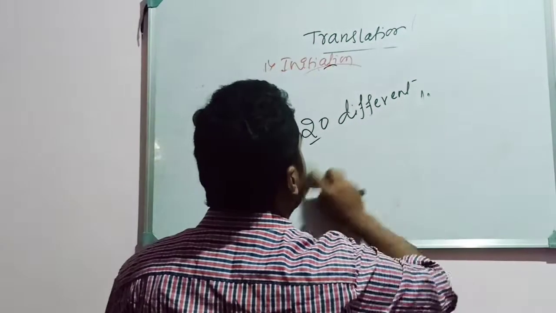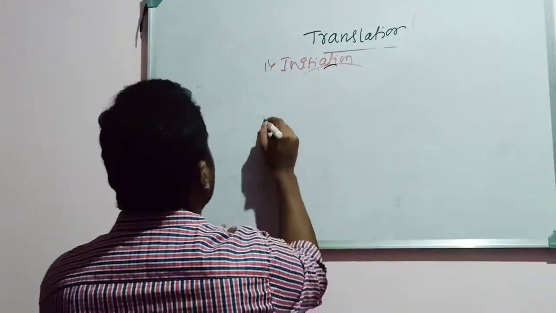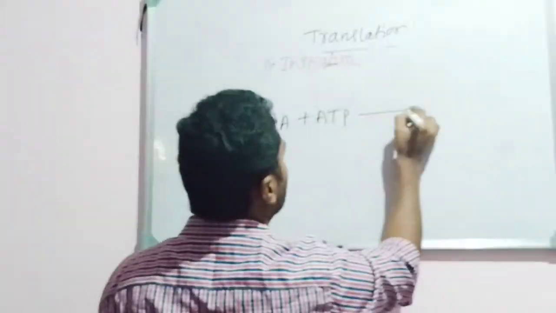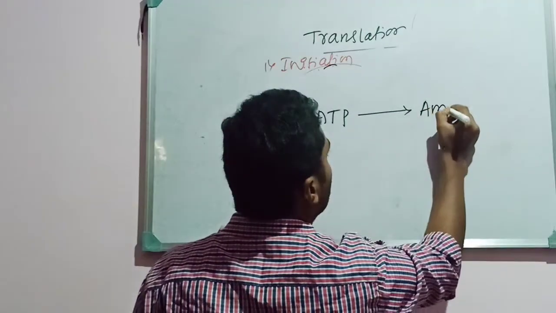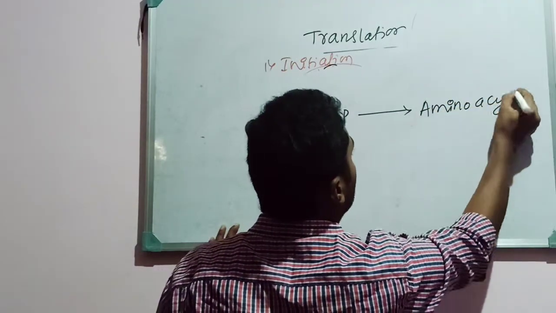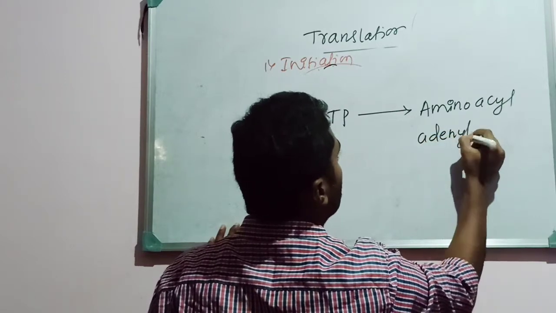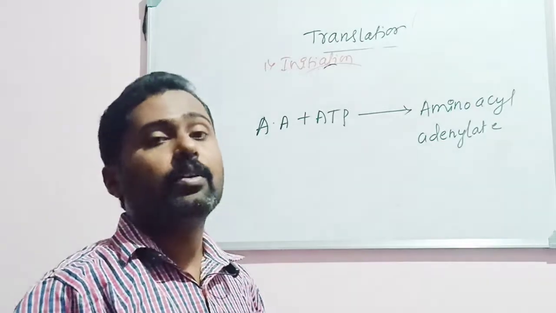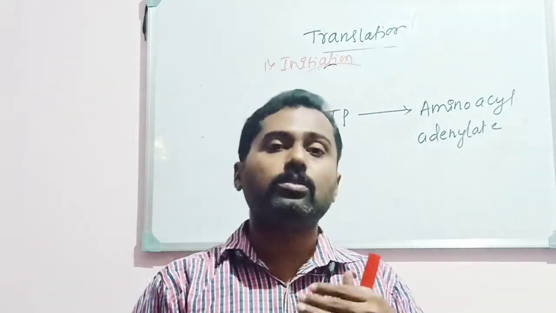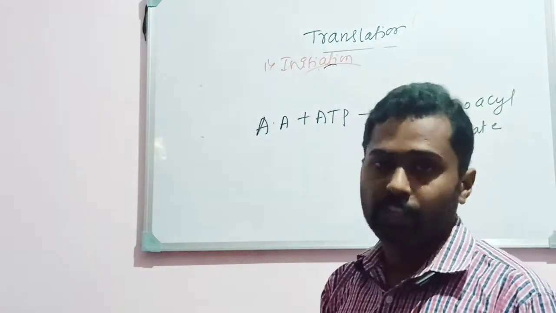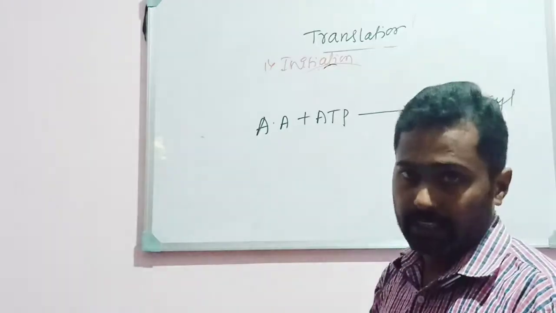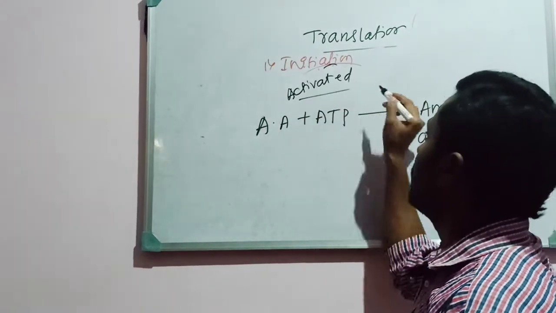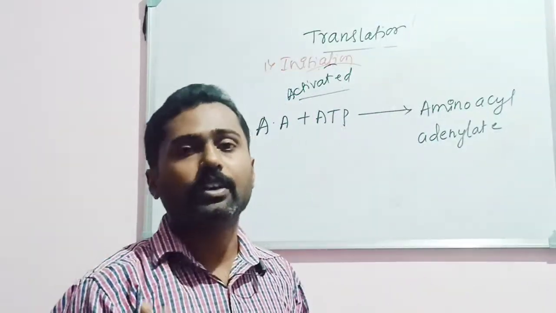So like amino acid, AA, AA stands for amino acid, with the help of ATP, where ATP is added to that. Then it forms a complex called amino acyl adenylate complex. It means before the amino acid binds to a tRNA molecule, the amino acid should be activated. Activated means they should be energy rich, because with the supply of ATP, the amino acid should be supplied with the energy.